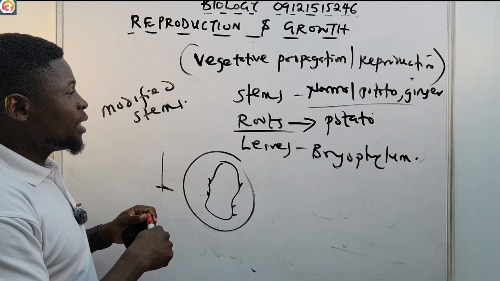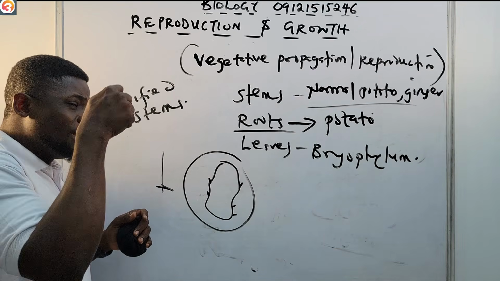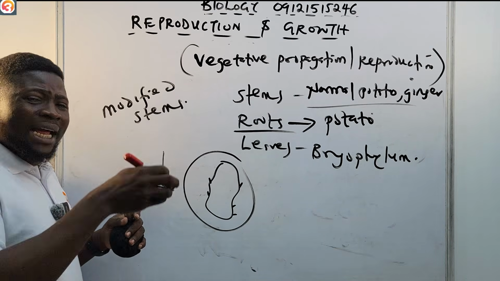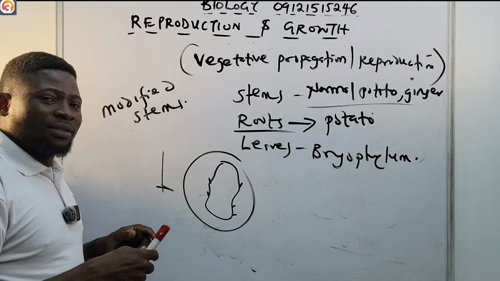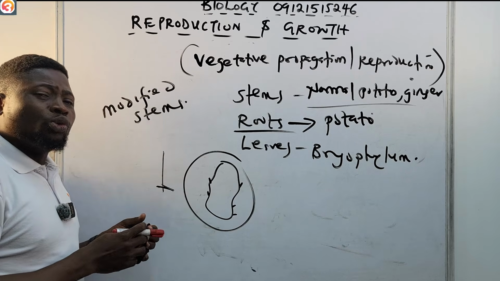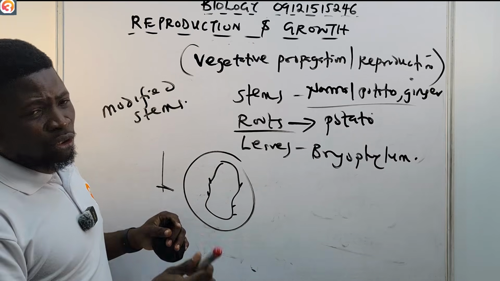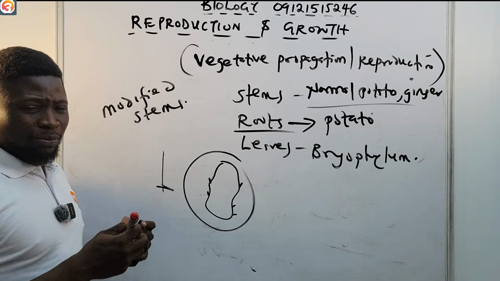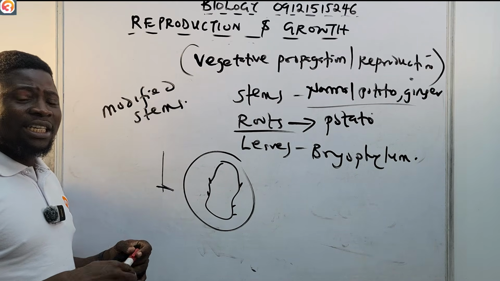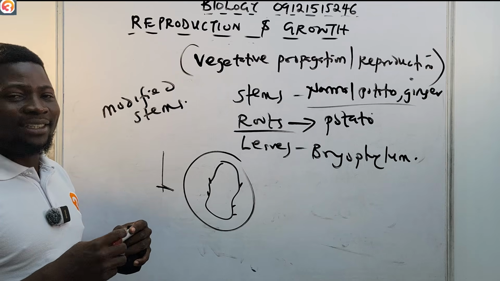But the disadvantage is that if in the parent there's a trait you do not like, an undesirable trait, all right, you will not be able to do anything about it. That means you also transfer that trait to the offspring. Okay, so it has advantages, it also has disadvantages.